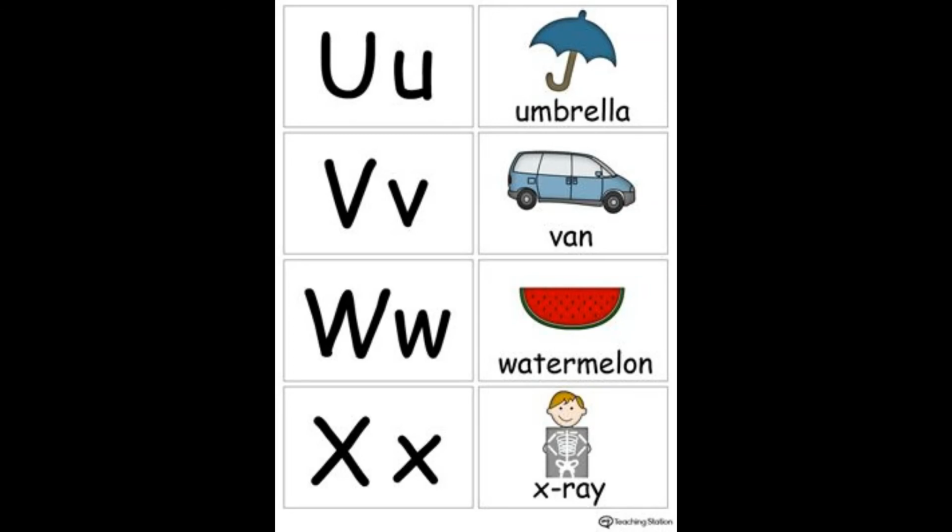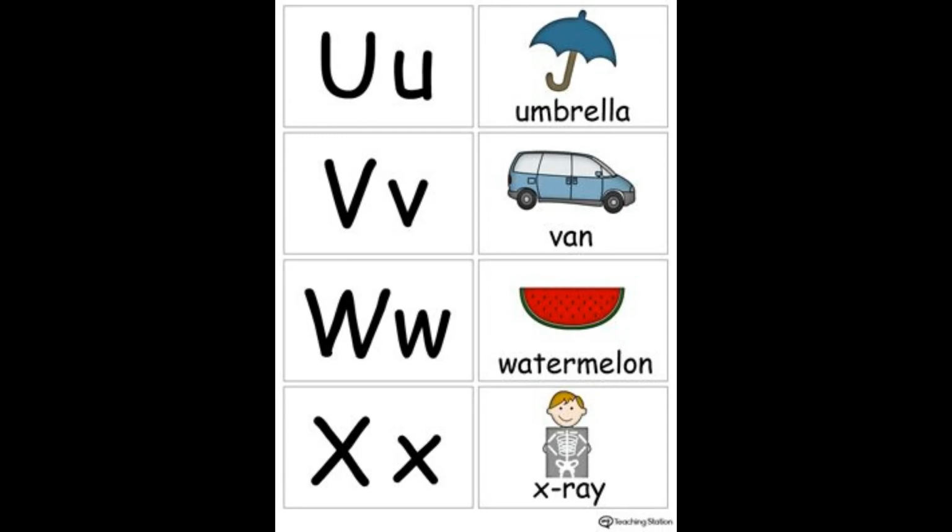And for V, the sound of the letter is V. V for van. Then comes the letter W. The sound of the letter W is W. W for watermelon. Then comes the letter X. For the letter X, we have the pronunciation like S. X for X-ray.